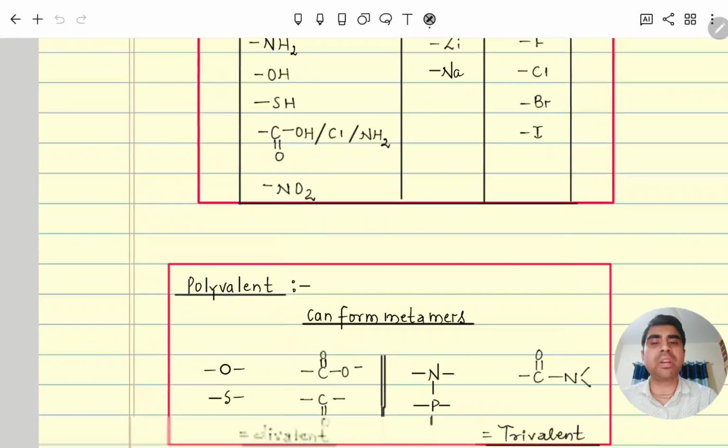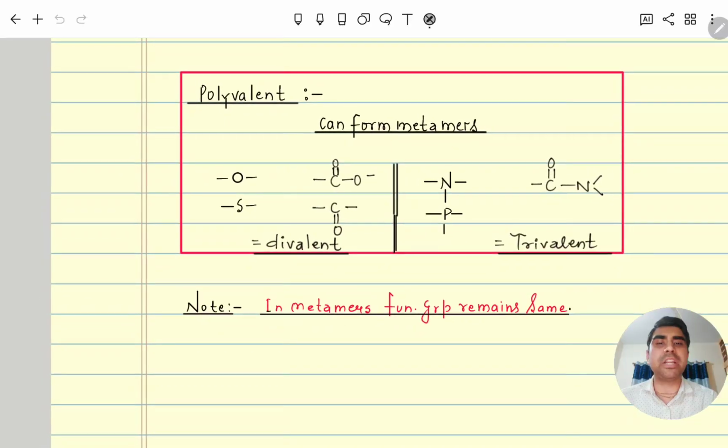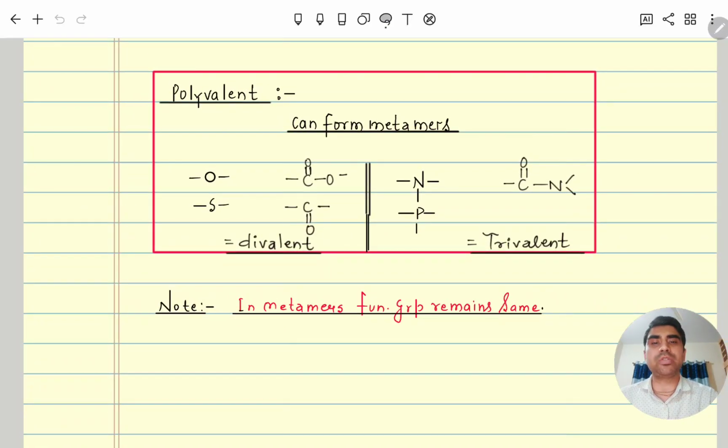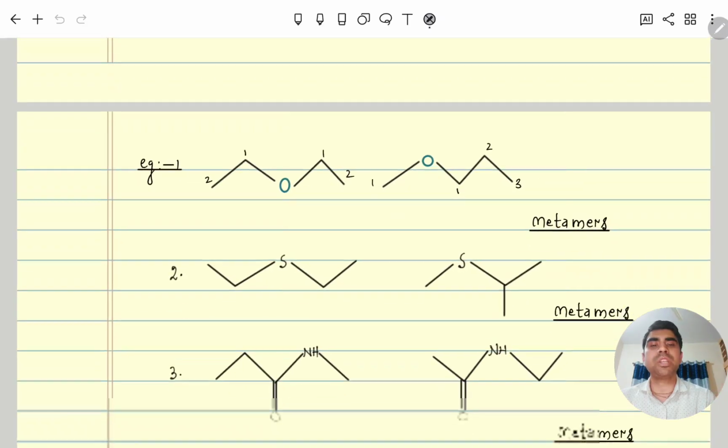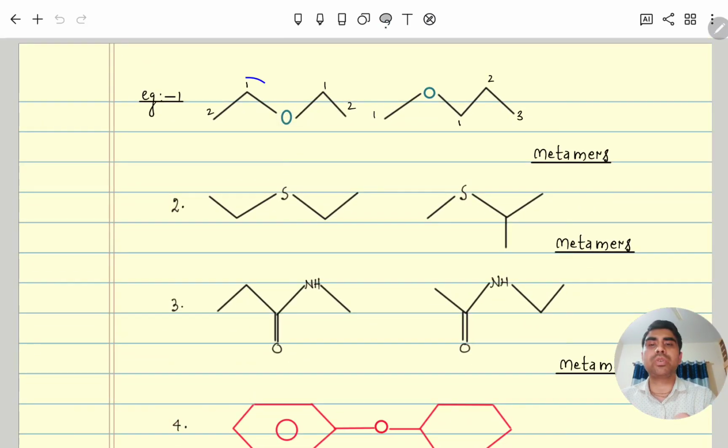So who will form metamers? All those polyvalents, either divalent, trivalent or tetravalent. You can see here divalents, trivalents, all of these can form metamers. In metamers, the functional group remains the same; the functional group will not change. Here you can see this is an ester. Here on this side 2 carbon, here 2 carbon, but here 1 carbon, here 3 carbon, metamers. Here again 2 carbon, but here 1 carbon and 3 carbon, metamers.